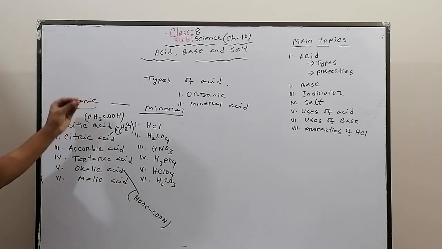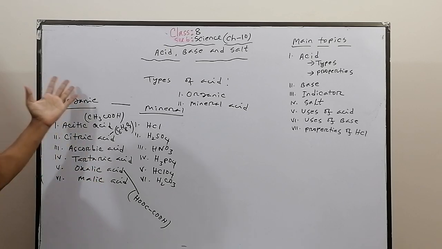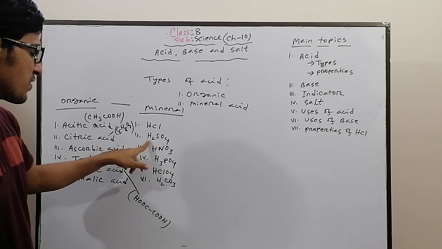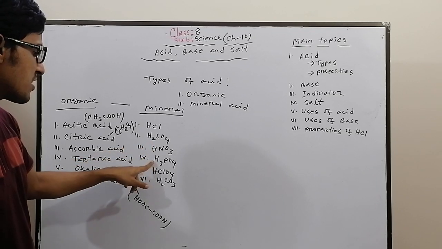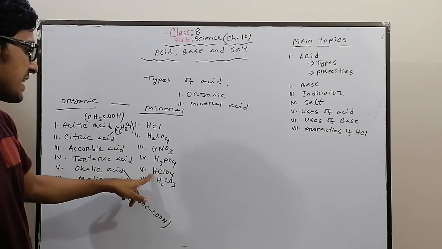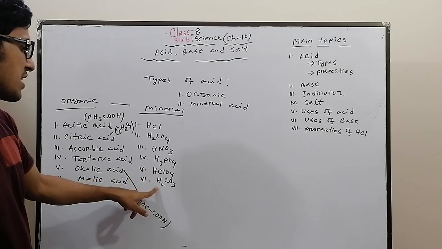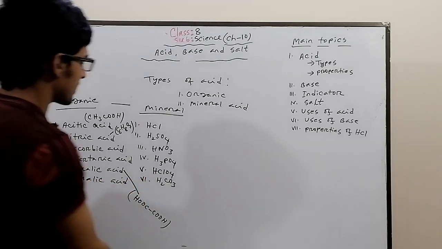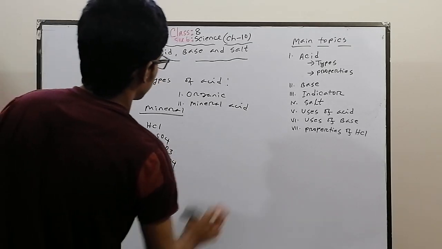So you have to memorize these 3 formulas of organic acid. And the mineral acids: HCl hydrochloric acid, H2SO4 sulfuric acid, HNO3 nitric acid, H3PO4 phosphoric acid, HClO4 perchloric acid, H2CO3 carbonic acid.